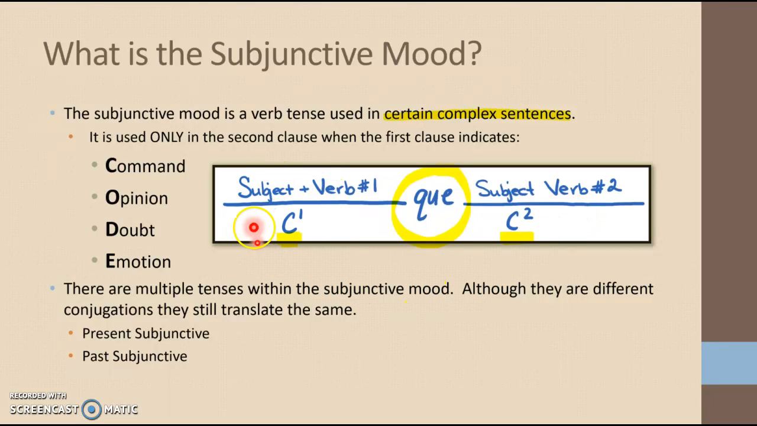If we don't have command, opinion, doubt, or emotion, then verb number 2 is going to be good old present tense that we learned in Spanish 1. So let's look at some examples.